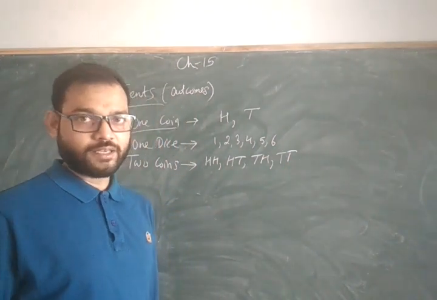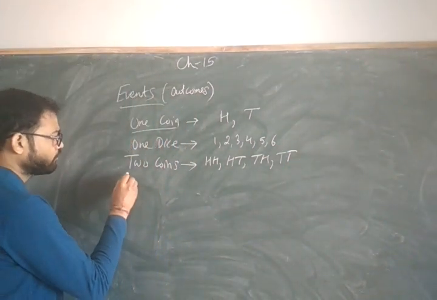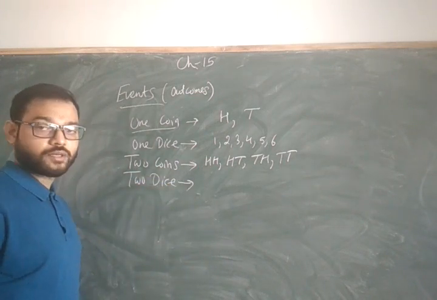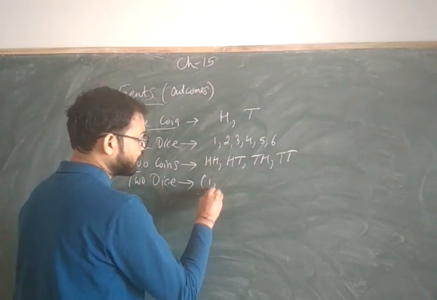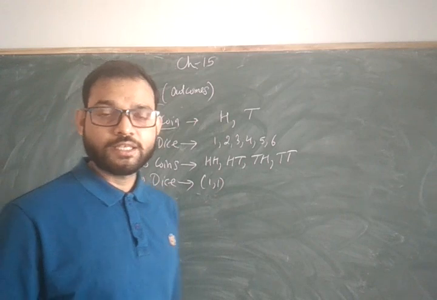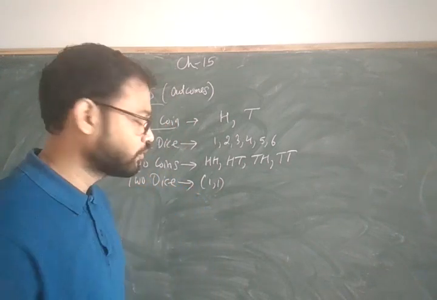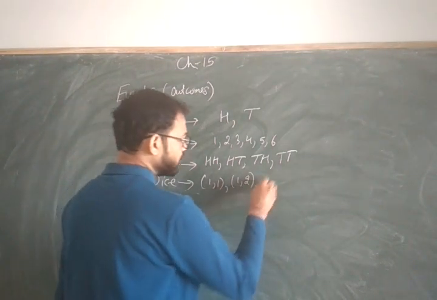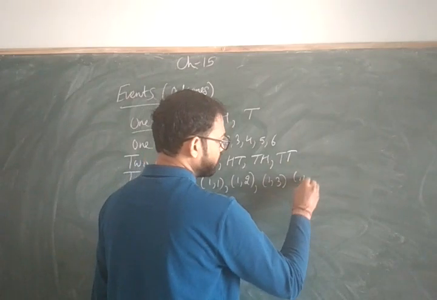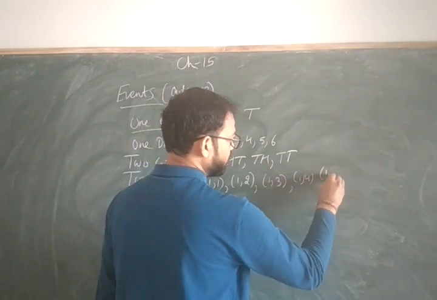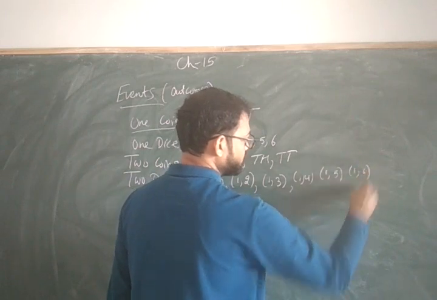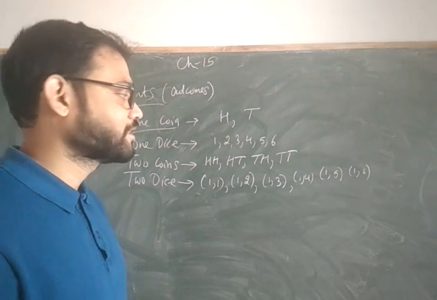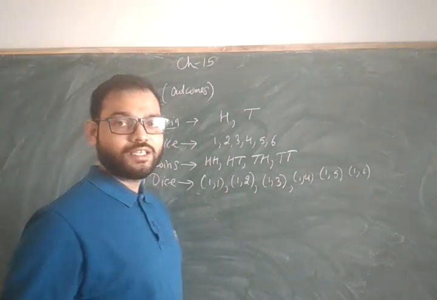So like this it can happen. If you throw two dice, then what can come? When you throw the dice, the outcome can be 1 1, maybe both have 1 1, and it can be 1 2, 1 3, 1 4, 1 5, 1 6. Like this numbers can come. Can 1 7 be? No, 1 7 cannot be there because there are only 6 numbers.